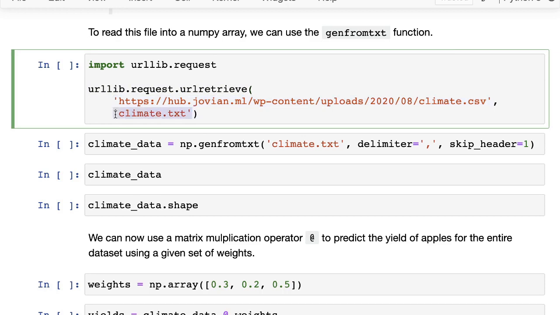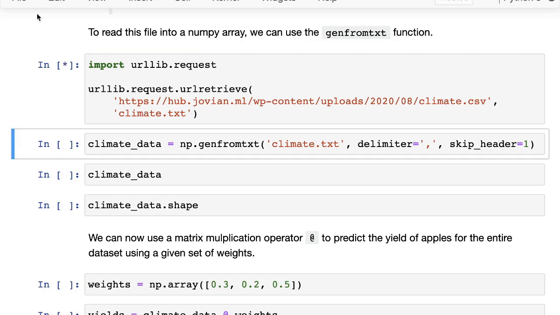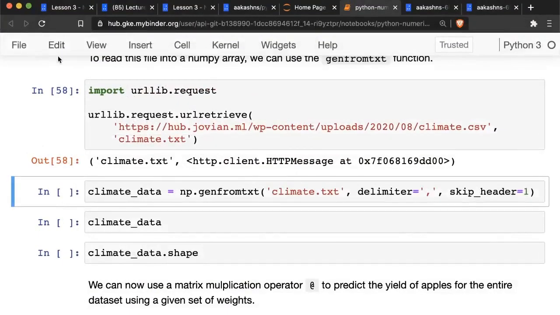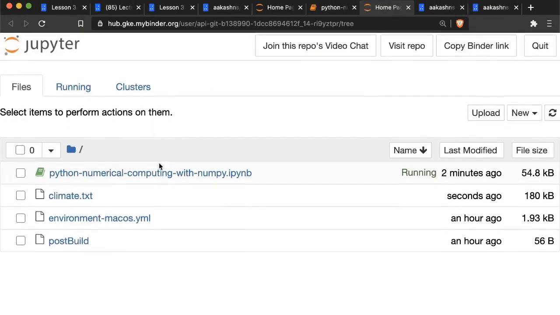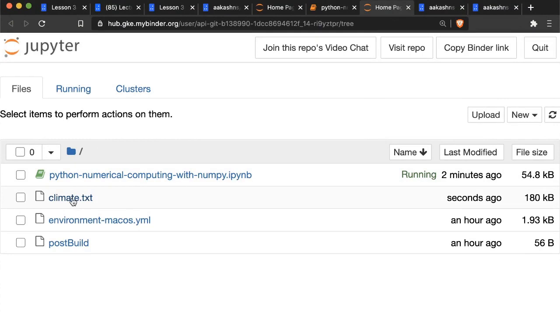We just want to download it in the same directory as the Jupyter Notebook, so I'm just going to give the file name climate.txt. Now the file should be downloaded, and you can check this by going to File, Open, and you should be able to see that you have climate.txt here.